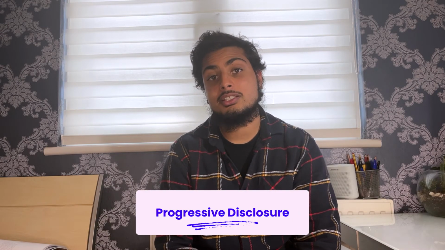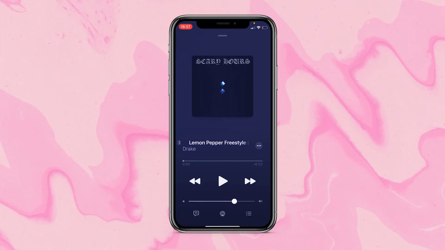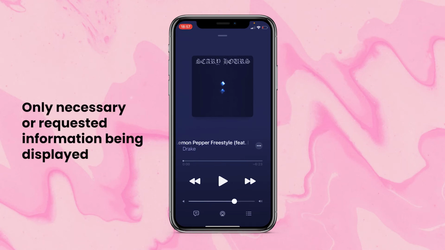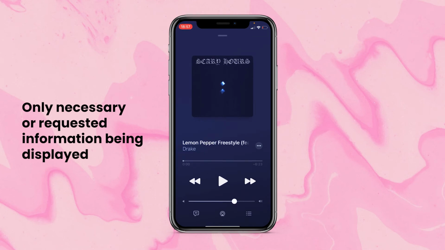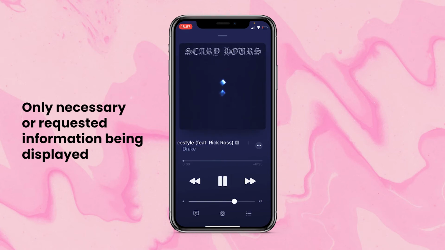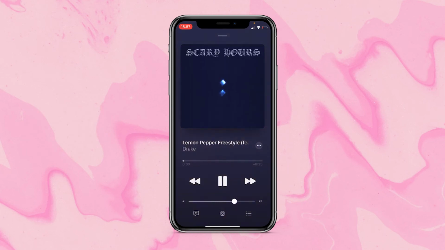The next principle we're going to look at is progressive disclosure. Progressive disclosure simply states only the necessary or requested information should be displayed at a given time. Let's dive deeper into this. So progressive disclosure is primarily used to prevent information overload, and this is really common in mobile interfaces where the screen real estate is really small, so you're limited in what you can display at a given time. Looking at Apple Music here, they're displaying only the key information you need to play the music, to go to the next track, to go back to the track.